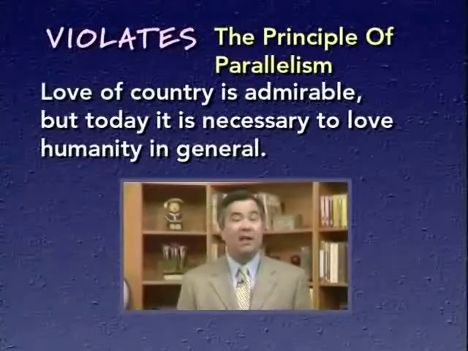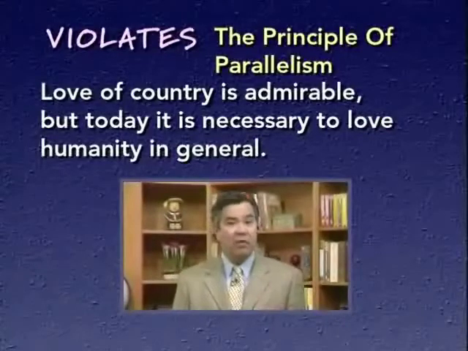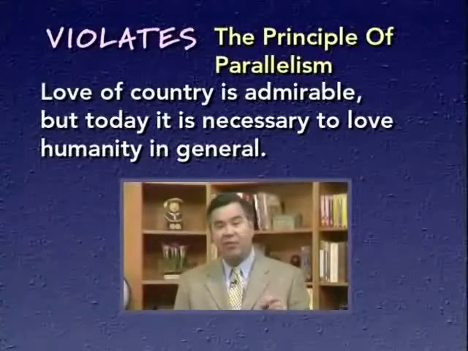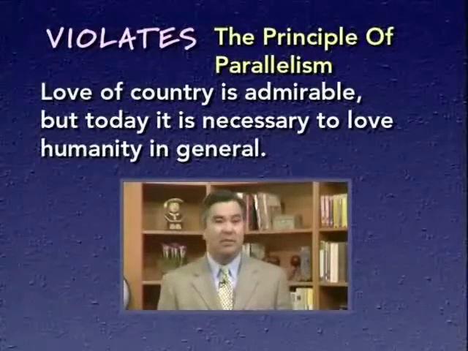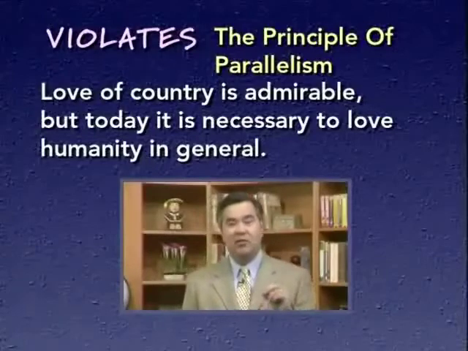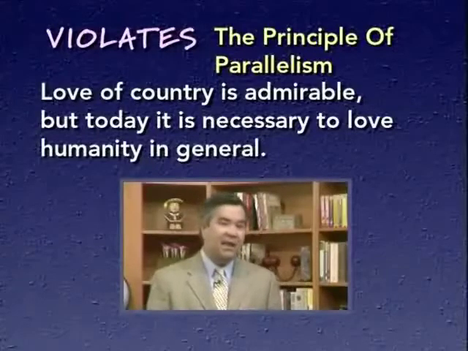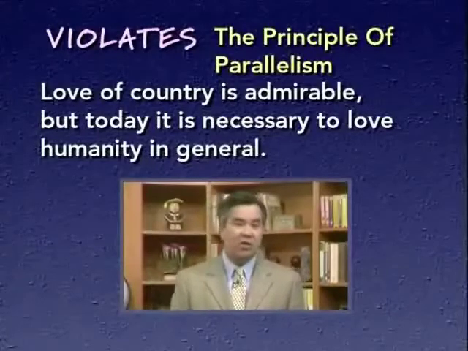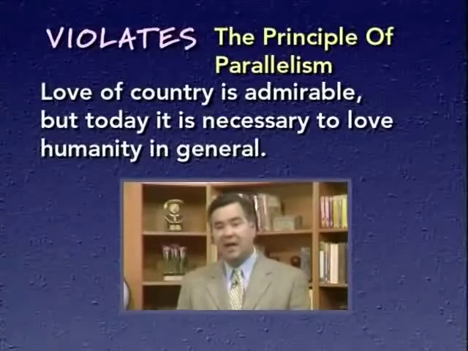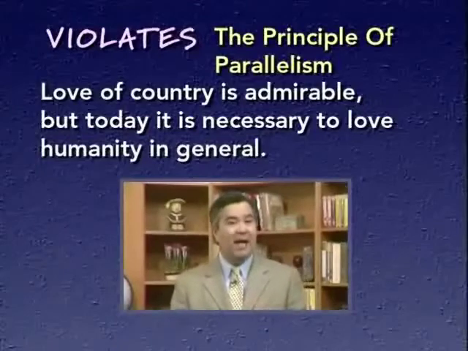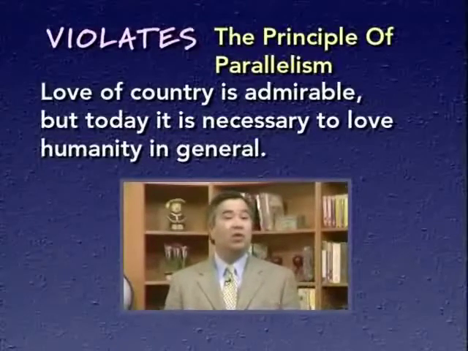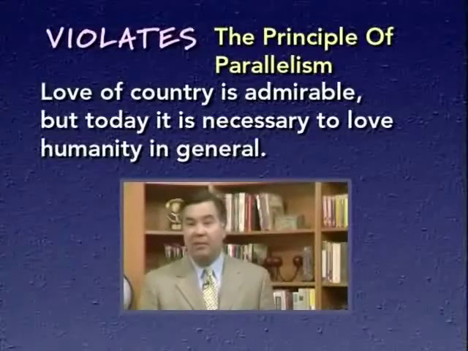How does it violate parallelism? Well, remember the rule we just looked at. When we have related ideas in a sentence, it's desirable to use parallelism to link them and to emphasize the relationship between them. This sentence contains two ideas. First, that love of country is admirable. Second, that today it's necessary to love humanity in general. In other words, to love people no matter where they come from.